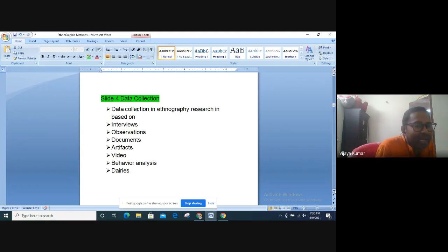Now you have a clear idea on how not to go in with a lot of preconceived notions, to present truth as it is. But in order to dissect truth, to look at truth with a clear lens, you have to know the methods of data collection, because every method will have a data collection method.